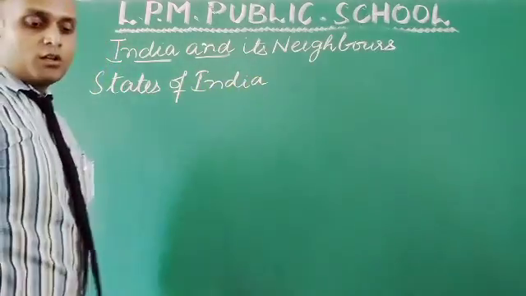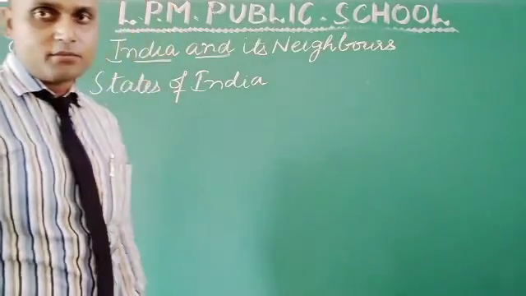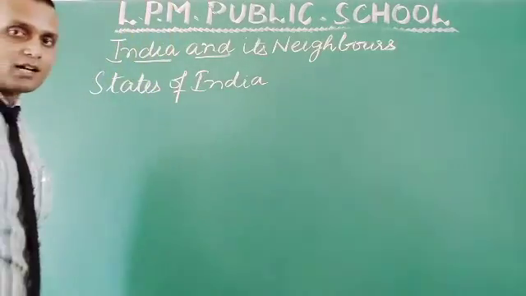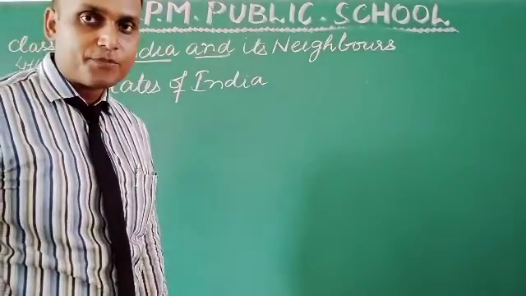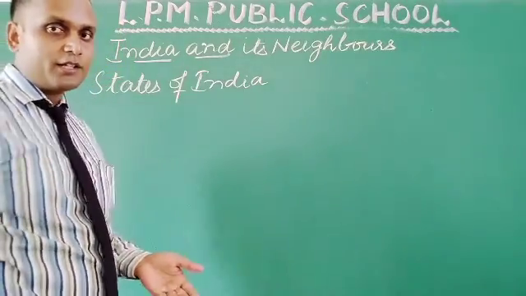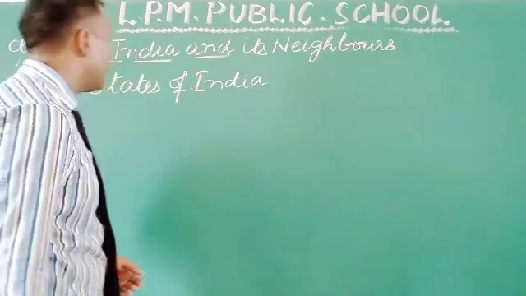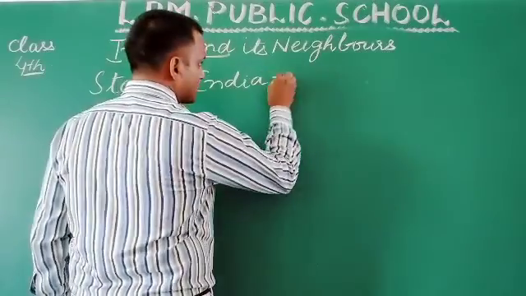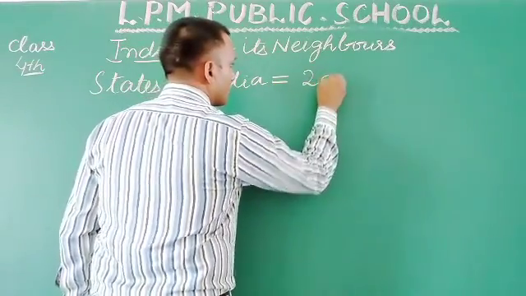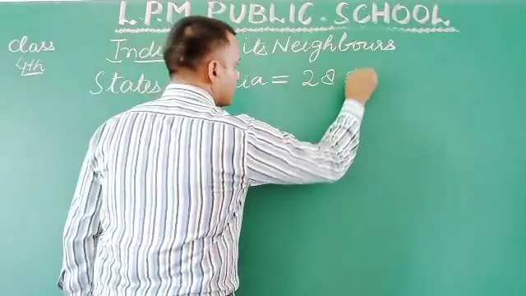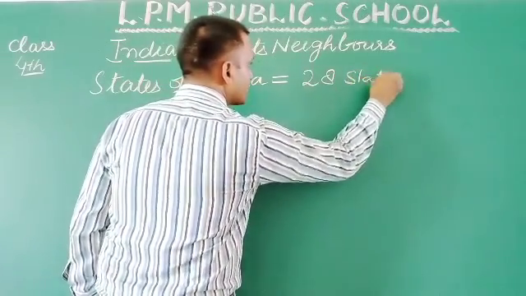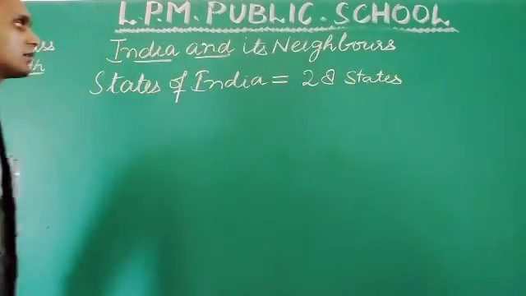in present time, how many states are there in India? So, for your knowledge, I should tell you there are 28 states in our country.